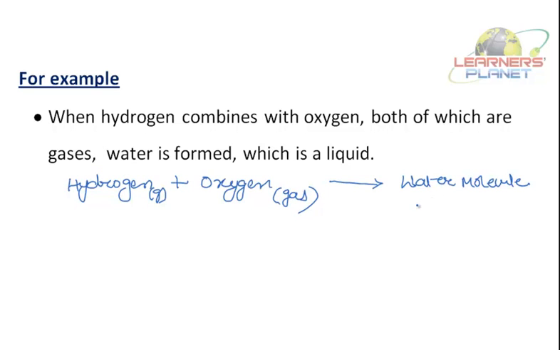Now these both are gases. Water is what? Liquid. It's not only one molecule that will be formed. So water, which is formed after the combination of hydrogen and oxygen, is liquid in nature, whereas hydrogen and oxygen are gaseous in nature. Right? So the product which is formed, or the compound, has different properties from its constituent elements.